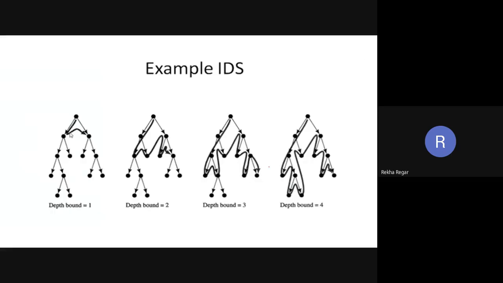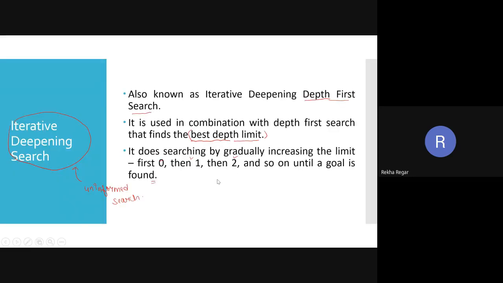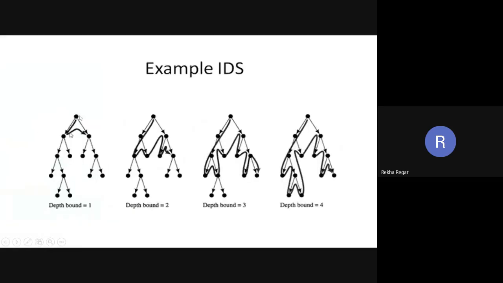If we consider an example, suppose the best depth bound is 1. The depth limit is 1, so the procedure searches whatever values are inside depth 1. If we say depth bound 2 is the best, it searches until depth 2.